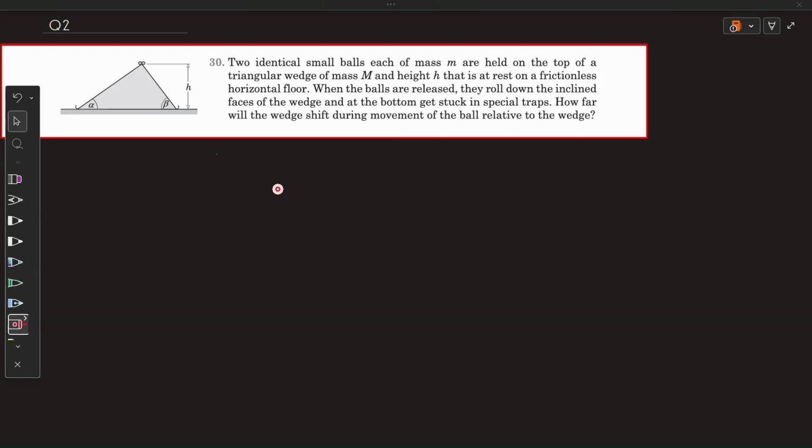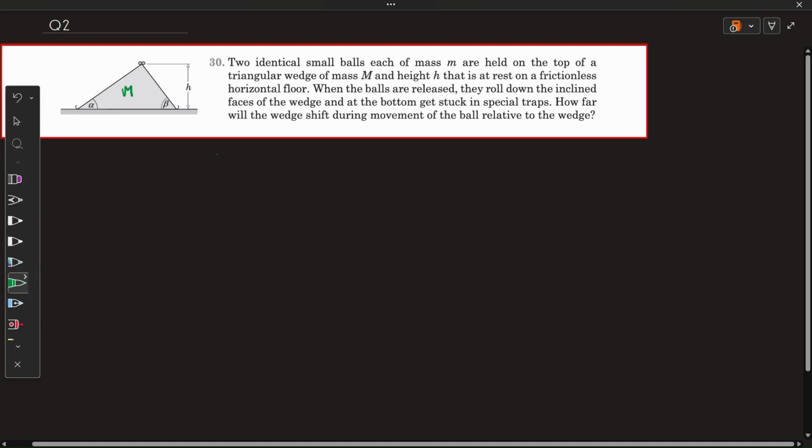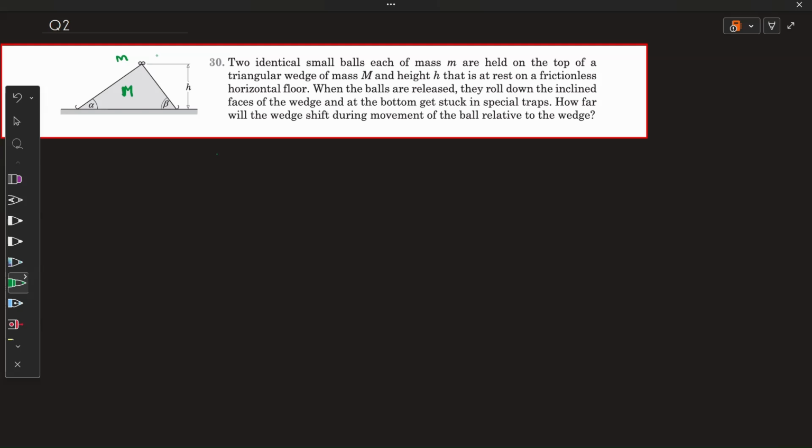And I hope we did a similar problem of this kind in our previous video. This kind of problem is very important in center of mass, so I'm just doing it again. And this is of mass capital M, and these two balls have mass small m.